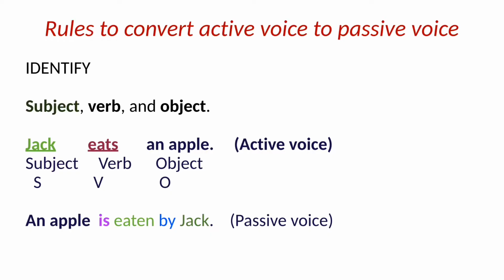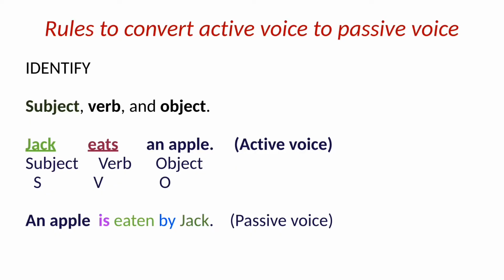By asking the question what to the verb, we can get the object. So the question is what Jack eats. He eats an apple. So the answer we get is the object of the sentence. Now to convert this sentence into passive voice, we will start with the object of that particular sentence. The object is an apple.